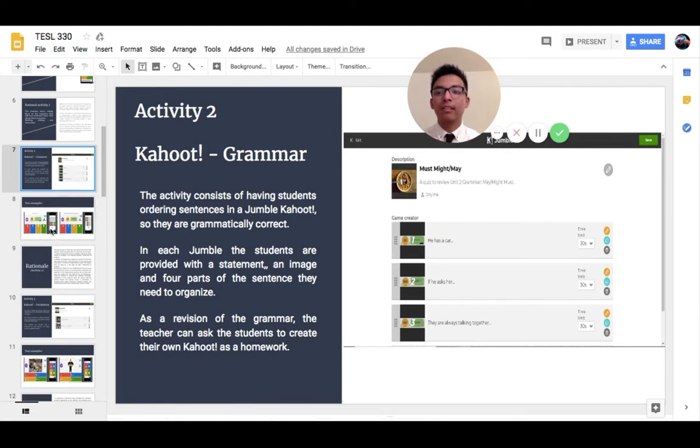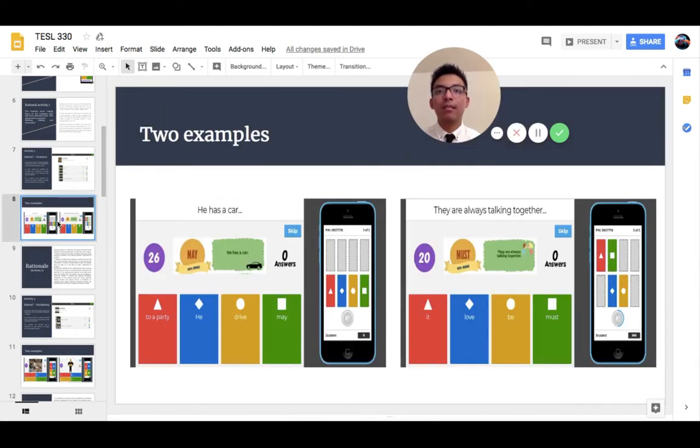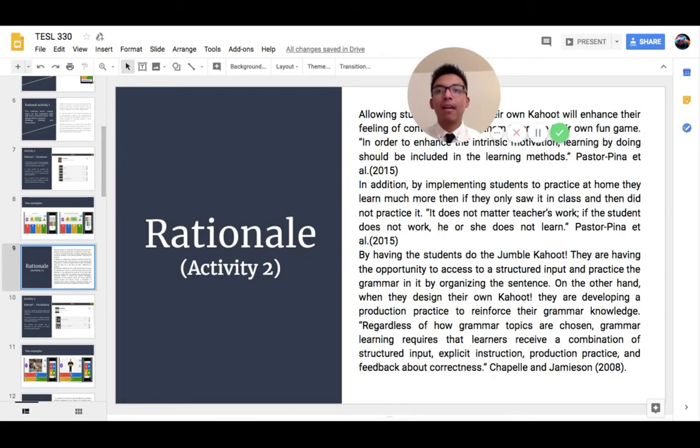Here we have 2 examples of how the activity could look. We have the image at the top, the options at the bottom, and the students can see their options on their phones. The rationale behind it: by doing the Jumble Kahoot, they have the opportunity to access structured input and practice the grammar by organizing the sentence. On the other hand, when they design their own Kahoot, they are developing a production practice to reinforce their grammar knowledge.